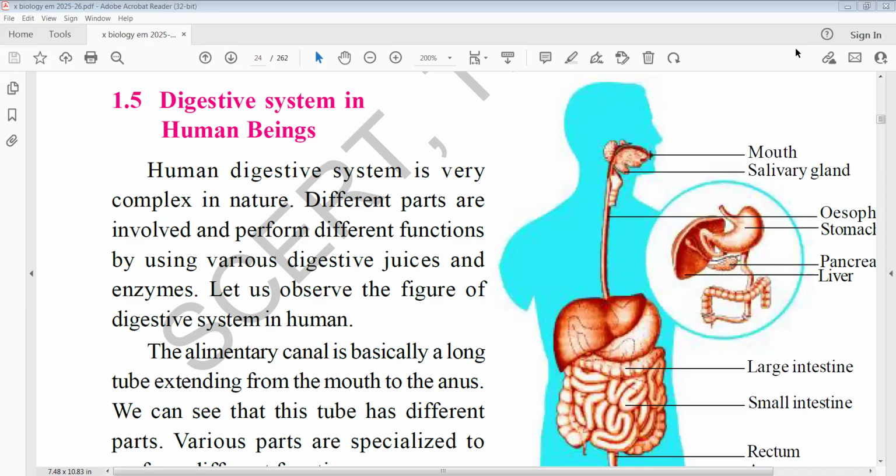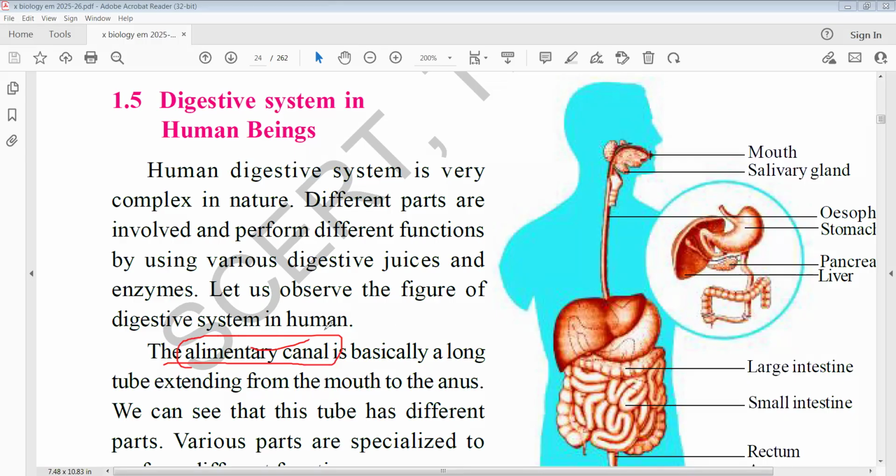So the human digestive system has one important organ, that is the alimentary canal, also called the food pipe or gut.